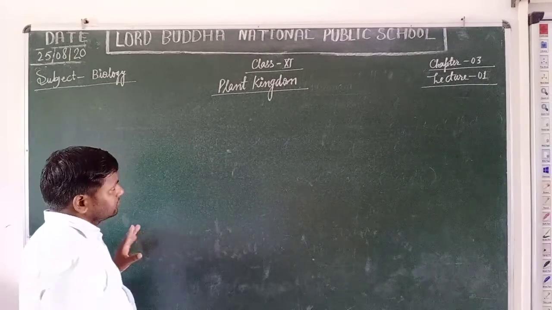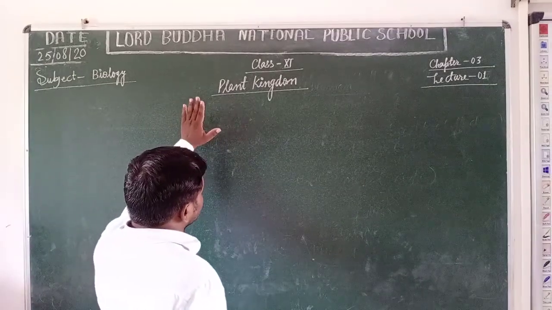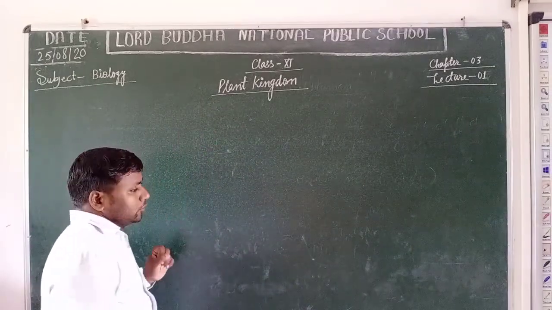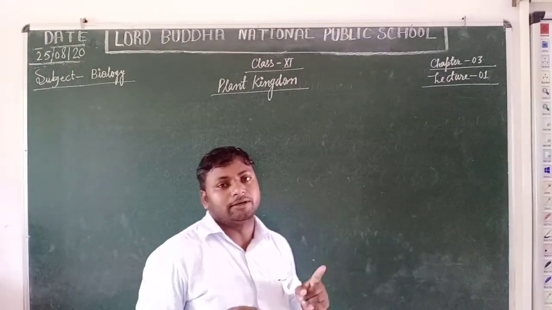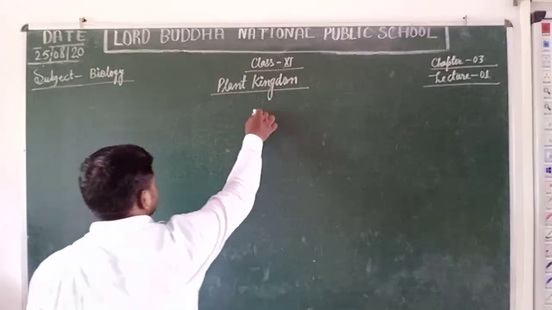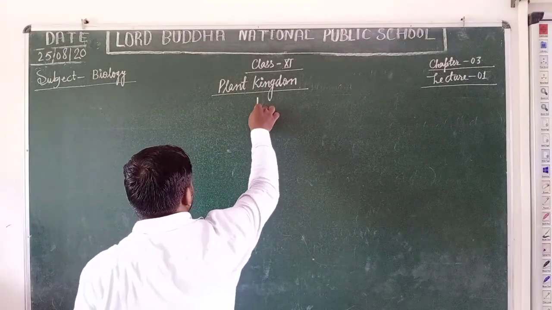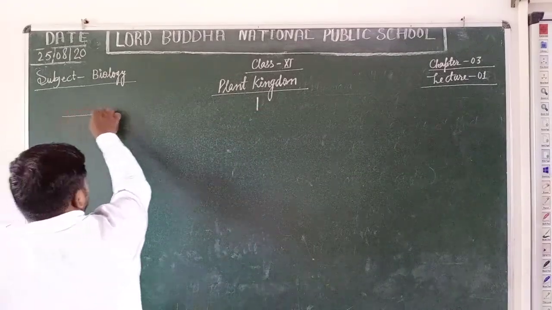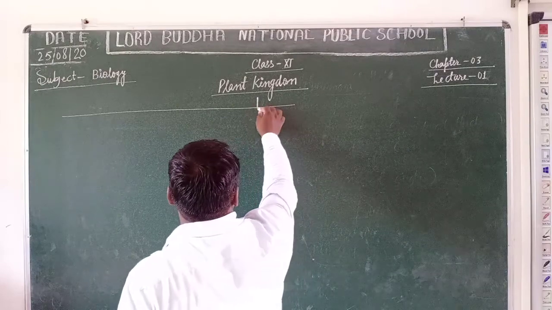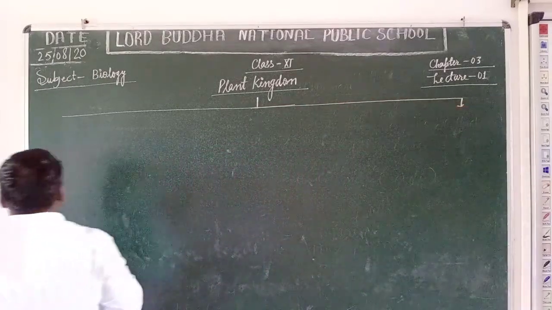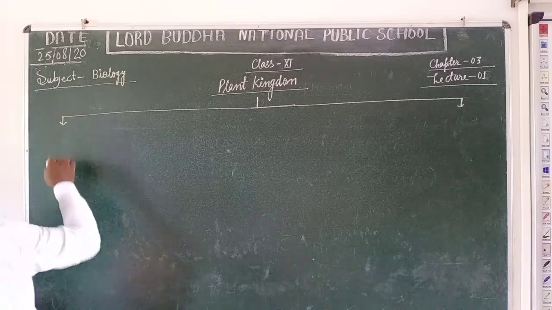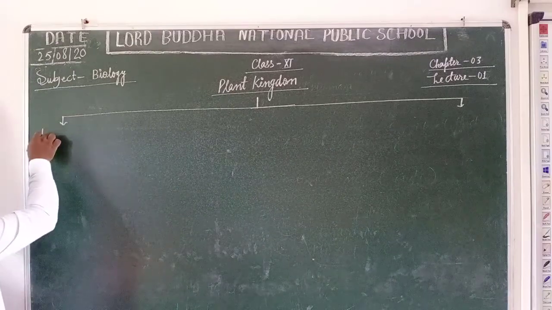Students, in your syllabus you have to study the five divisions of the plant kingdom. How many divisions? The five divisions of the plant kingdom. What are these? Let's see. The first one is algae.